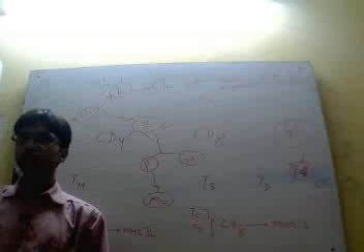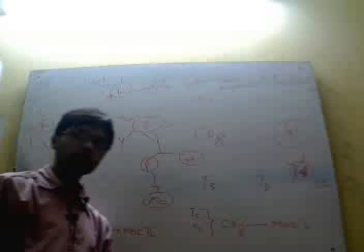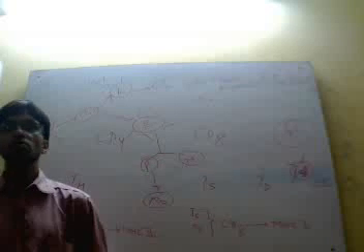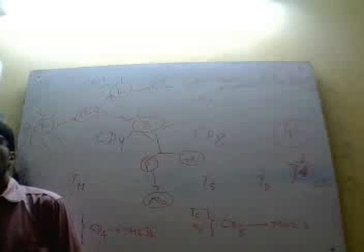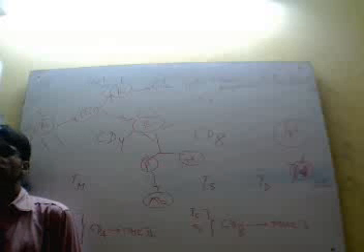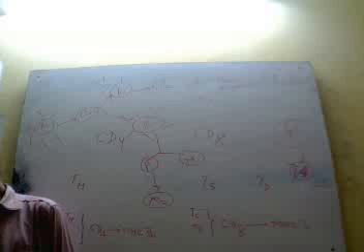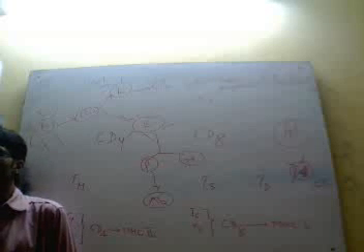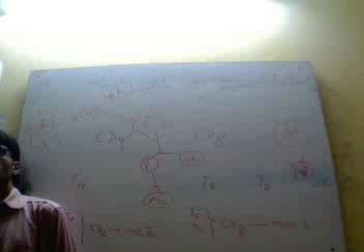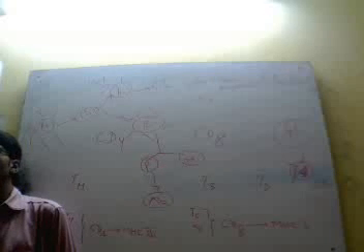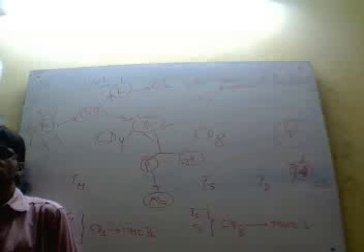Now TC cell. TC is a CD8 containing T cell, that is, T cytotoxic cell. Because this TC, once activated, is converted into CTL, you can say it is the precursor of that one.